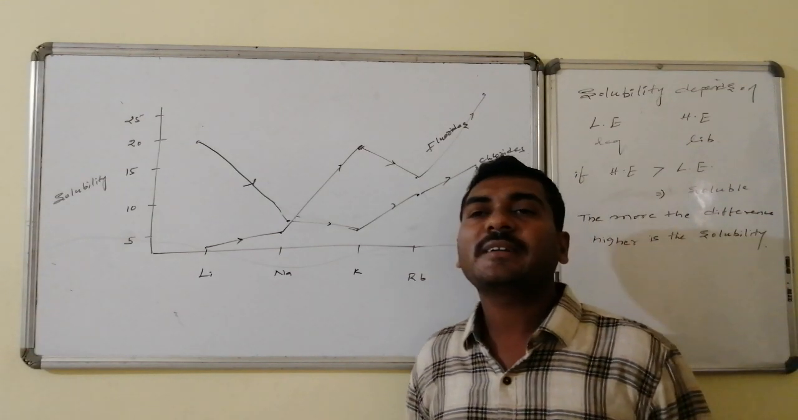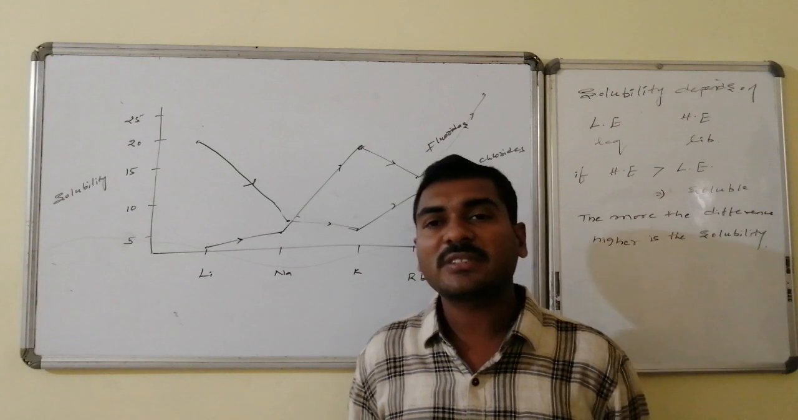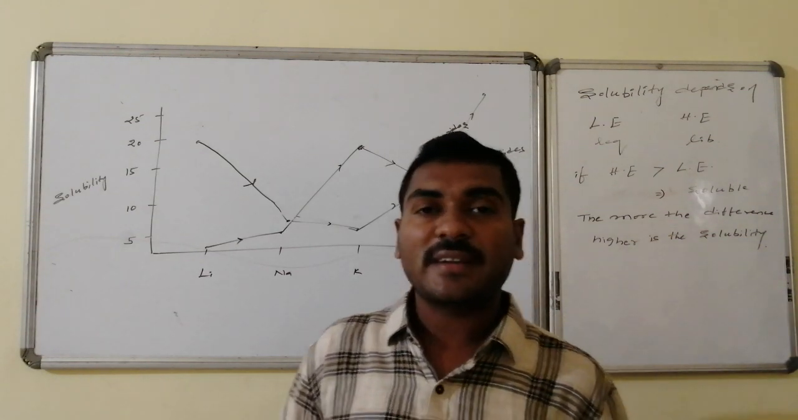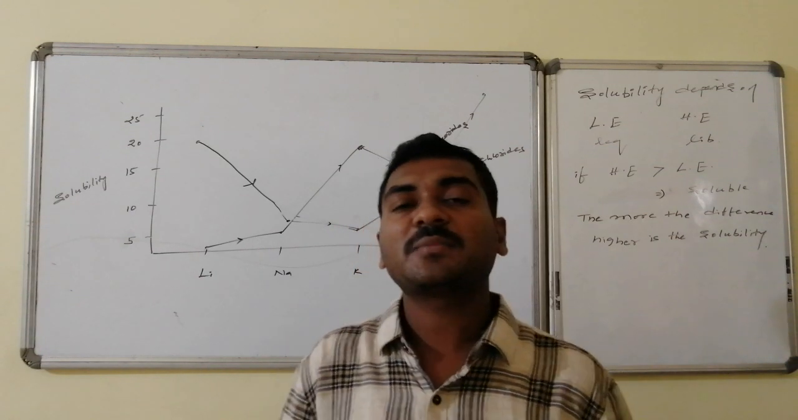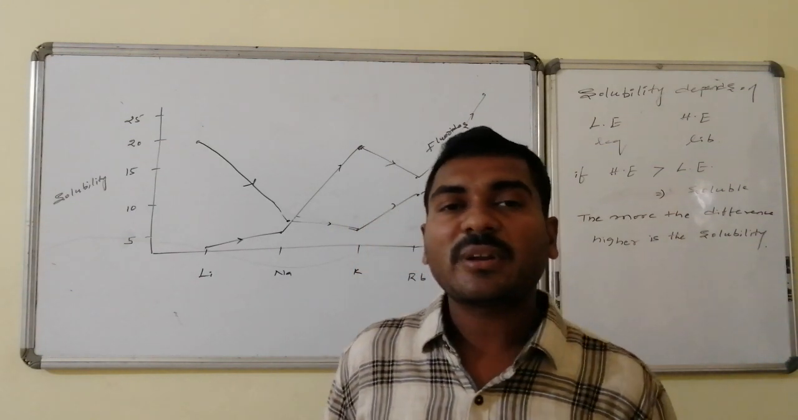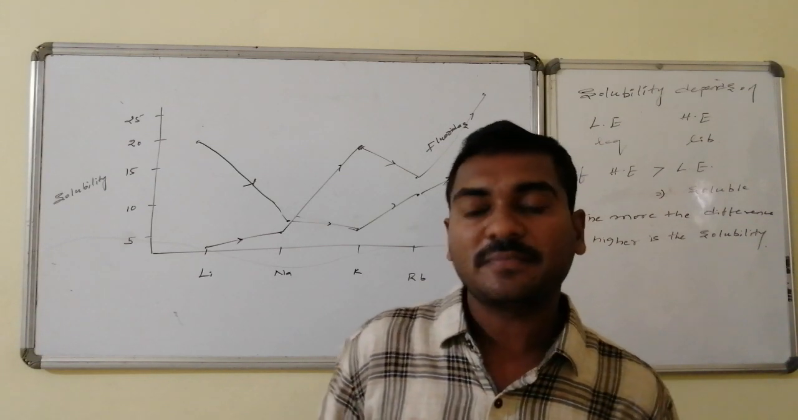In the case of the iodides, cesium iodide has lesser solubility because it has less heat of hydration. The amount of energy liberated in the case of cesium iodide is very small. Hence, cesium iodides and cesium bromides have less solubility.